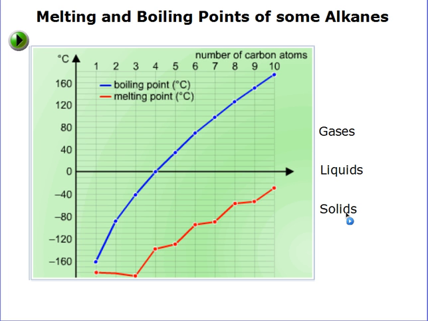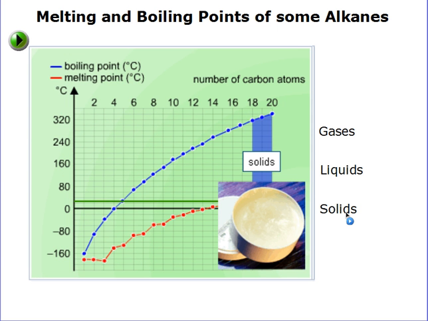Now if we consider room temperature to be 25 degrees Celsius, shown on this graph as a line across the graph horizontally, the alkanes that are solid at room temperature will have a melting point, which we can't see behind this picture, that is higher than room temperature. So at room temperature they are solids. Any alkane with 18 carbons or more in its structure is solid at room temperature.